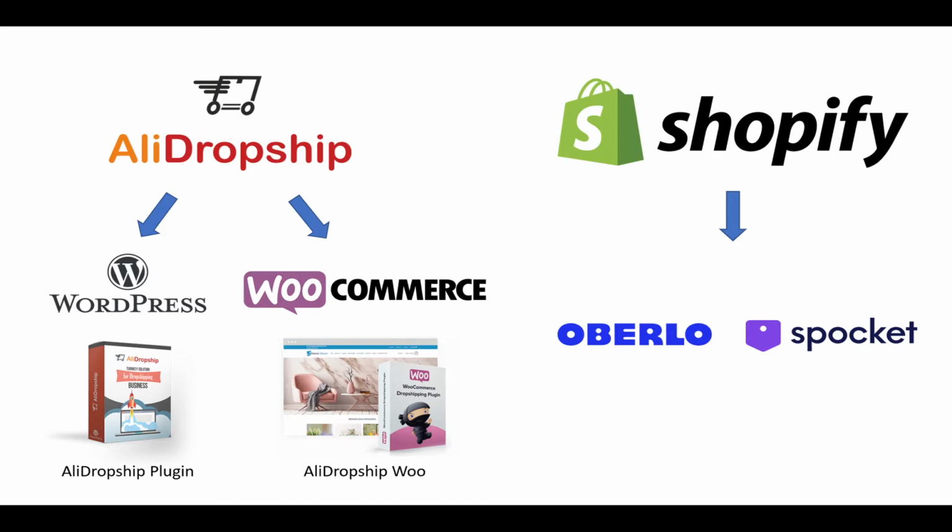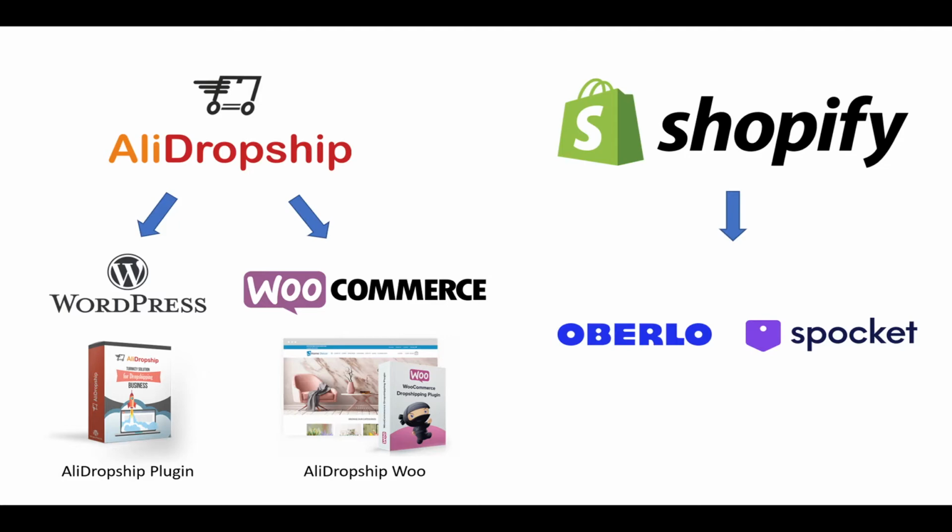So if you think about it from a platform perspective, WordPress is more or less the main platform that AliDropship then works off of as an AliExpress dropshipping plugin that you can add to your WordPress or WooCommerce website. And then Oberlo and Spocket are the dropshipping apps that plug on to Shopify, as Shopify is the main e-commerce platform there.